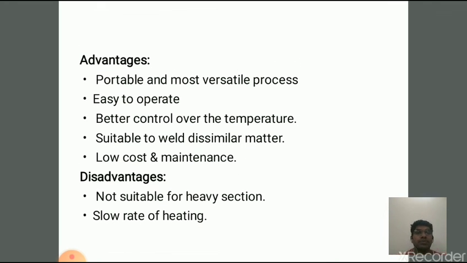It has many advantages and disadvantages. The first advantage is that it is very portable and easy to operate, and we can control the temperature of the flame during the welding process. It is suitable for dissimilar metals also. We can join them, and maintenance and cost are very low. When it comes to disadvantages, it is not suitable for heavy sections, and it is also a slow rate of heating process.